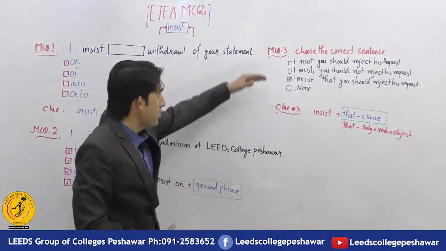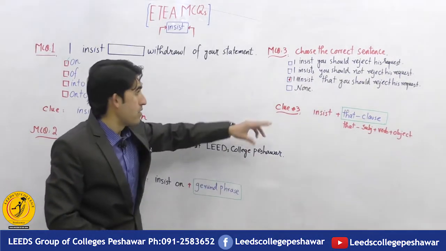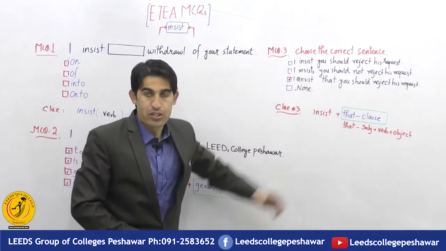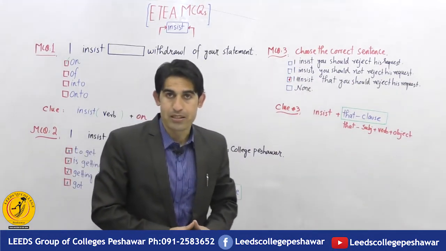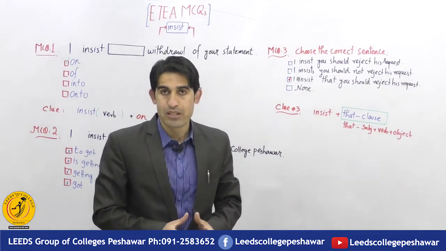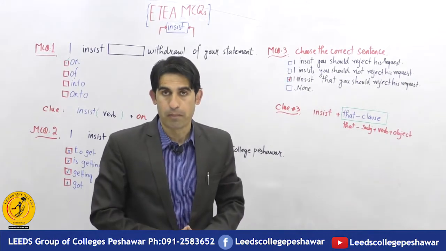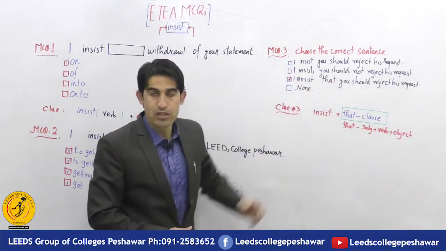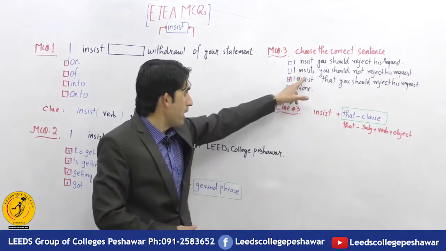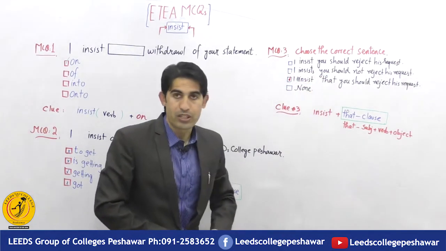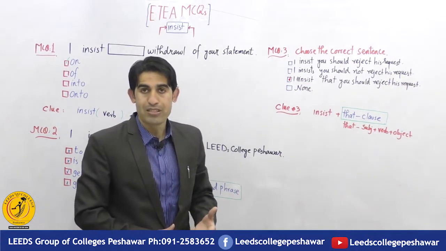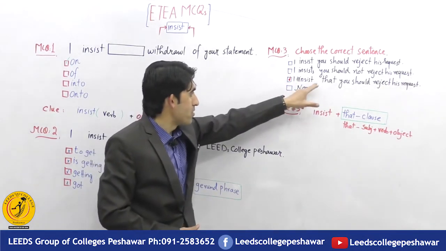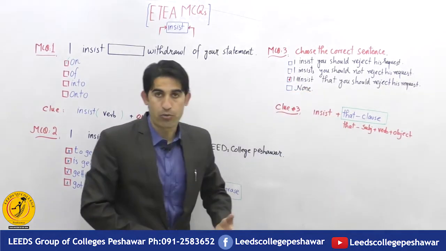Now the last MCQ is: choose the correct sentence. We have been given 3 sentences, and out of these 3, I will pick the correct one. What is the first one? I insist you should reject his request. The second one: I insist you should not reject his request. And option C is given as: I insist that you should reject his request.